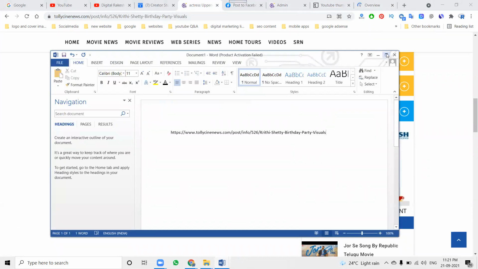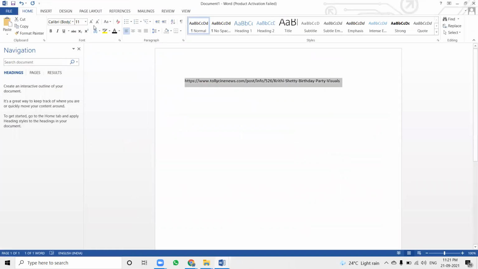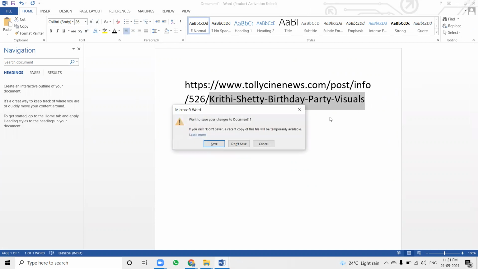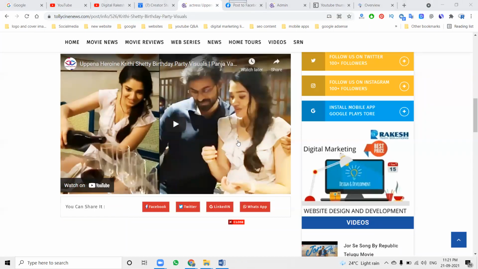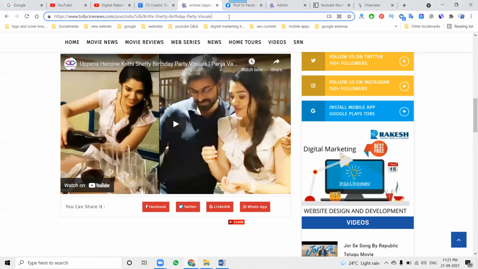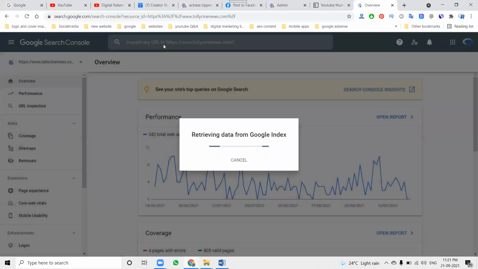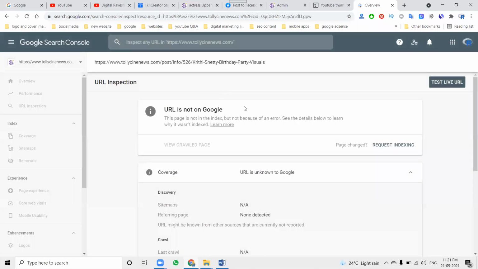see, it can easily be understood. Tollywood Cine News post info 526 article. What is mentioned? Kirteshri birthday party visuals. So this URL structure will be understood by Google itself. So here, copy, paste. First of all, the URL is not in Google.